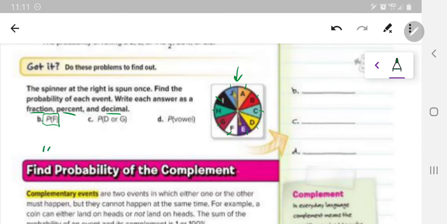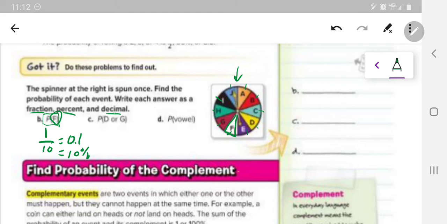So that goes on the bottom of our fraction. And then we want to figure out how many favorable outcomes of those 10 there are. And favorable is defined right here. We're looking for F. So we have just the F right there. So we have 1 favorable outcome out of 10. So we can divide that and get 0.1, and then that would be 10%.